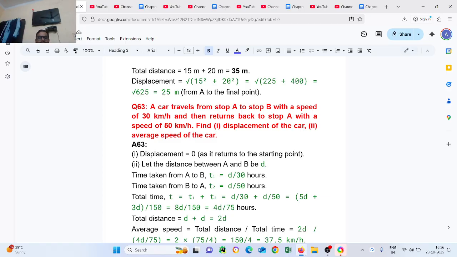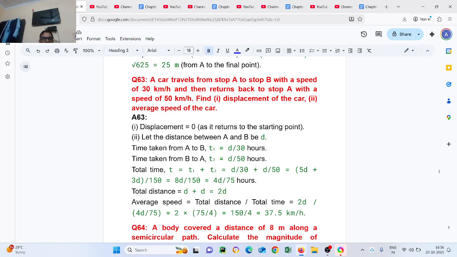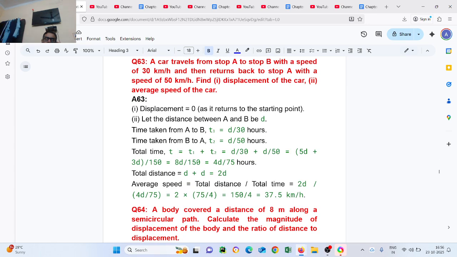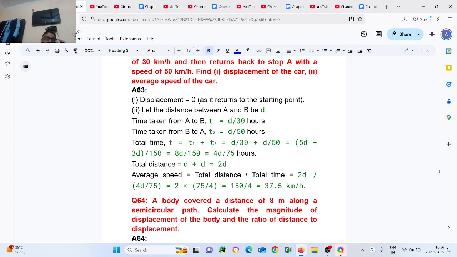Total time t equals d upon 30 plus d upon 50, which is 8d upon 150. Total distance equals 2d. Average speed equals total distance upon total time, 2d upon t. Solving this gives 37.5 kilometers per hour.